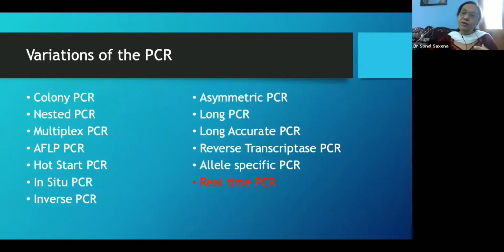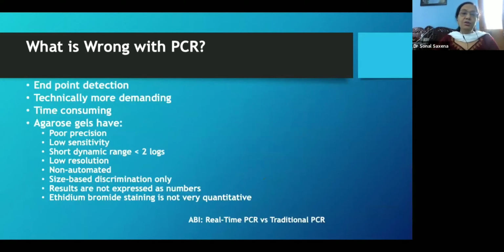And so we went on to develop various variants of PCR, where there was a colony PCR, a nested PCR, multiplex PCR. But right now we are content with talking about real-time PCR, which has now become a day-to-day word. Even the layman knows, leave alone the clinicians, what real-time PCR is. So what was wrong with PCR was, one, it was an end-time detection. So only after 14 hours would you come to know that your reaction has actually gone wrong and there is no amplified product in your tube.